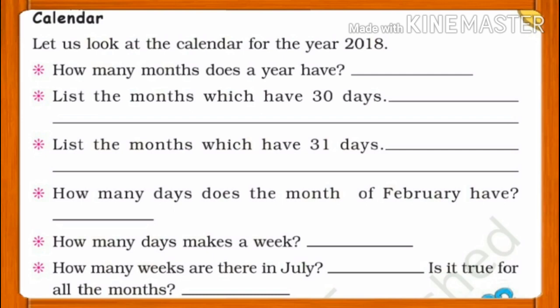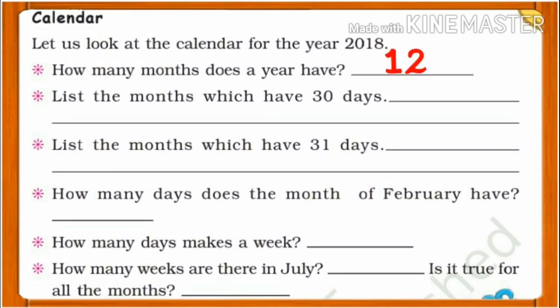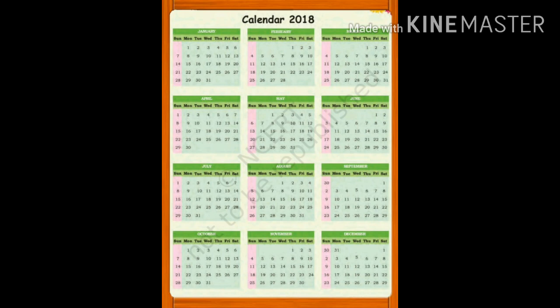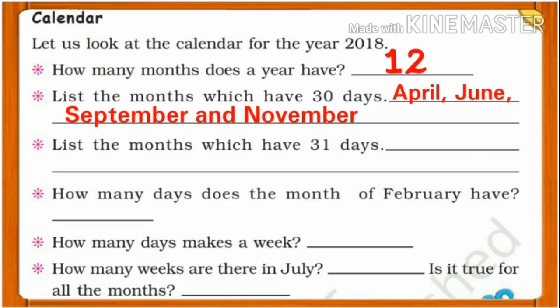First question is, how many months does a year have? We all know that in a year there are total 12 months. So the answer is 12. Next, list the months which have 30 days. If we see the calendar, we will find out that in the months of April, June, September and November we have 30 days.